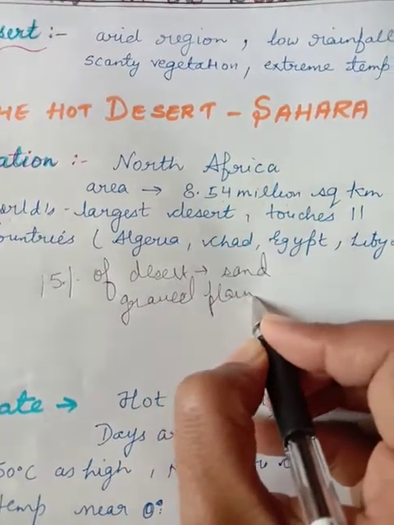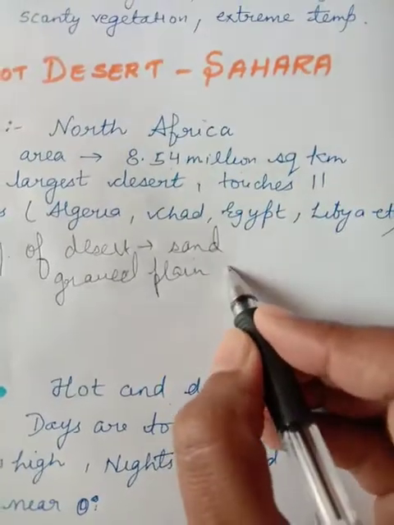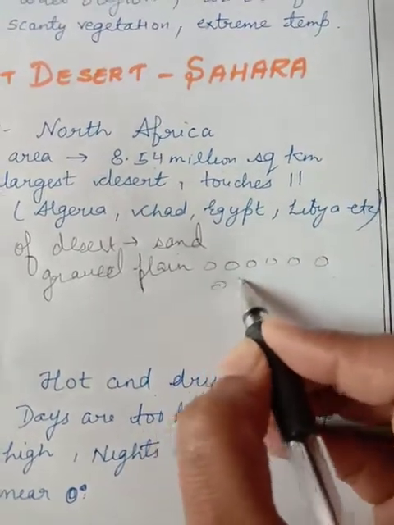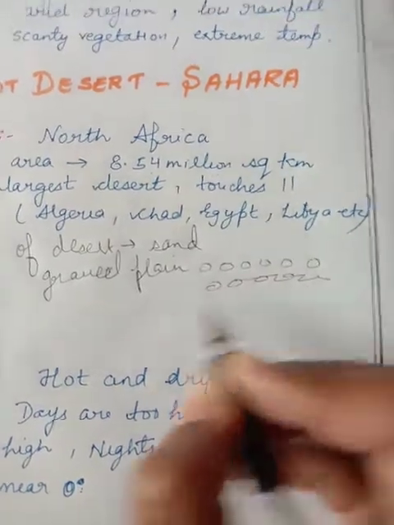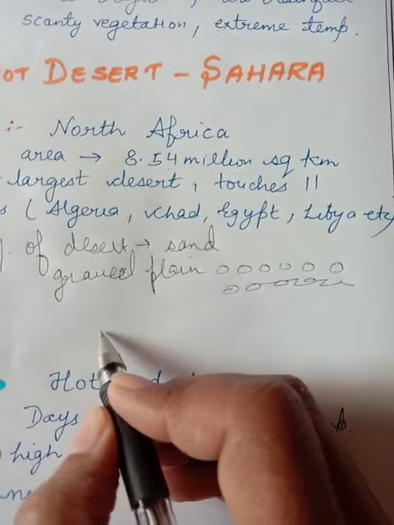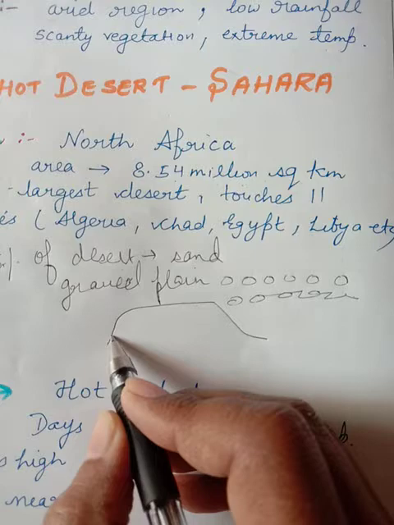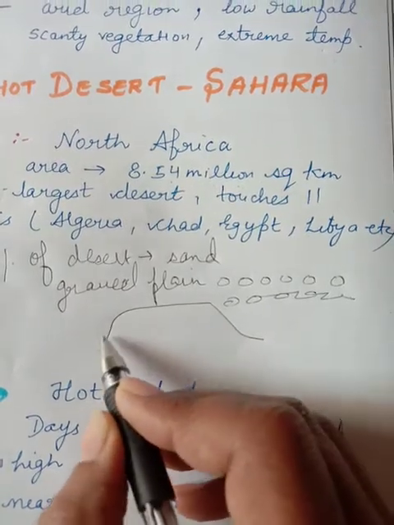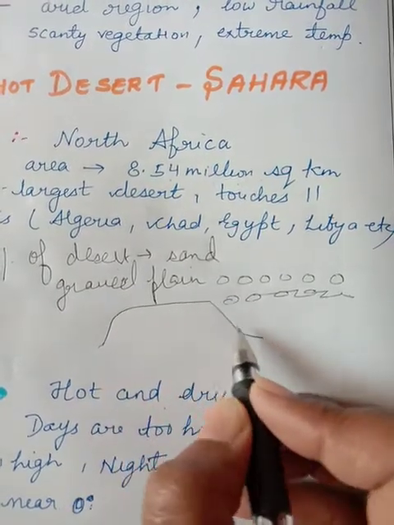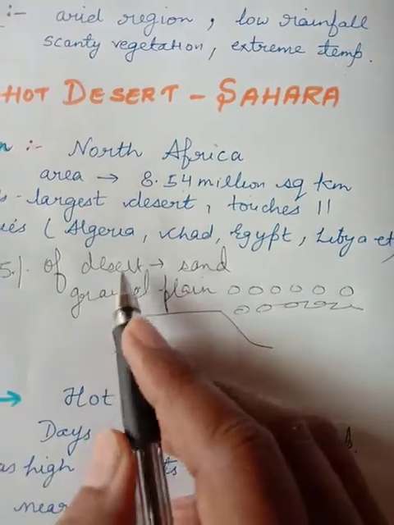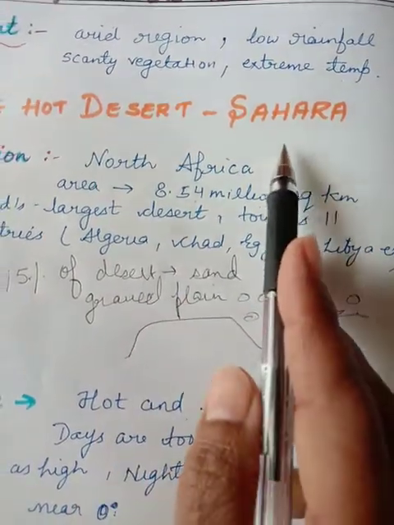Gravel plain means small stones are there. We can also find plateaus in the desert. A plateau is a tableland, with a height up to 2500 meters, and we can find plateaus in the Sahara.